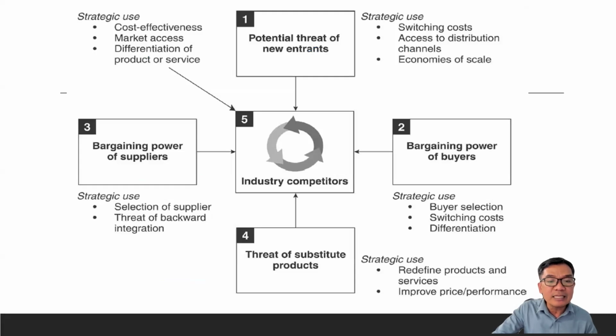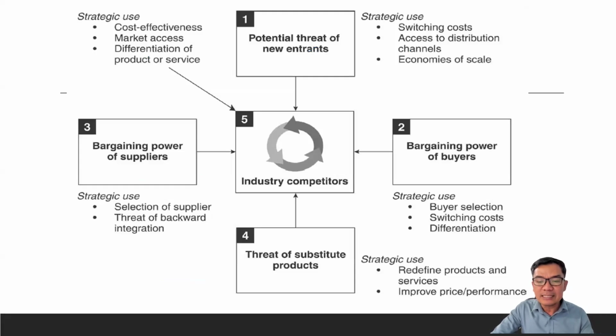And when we look at number three, the bargaining power of suppliers, we are looking at the supplier side, or the source of your product or services, or the manpower. Selection of suppliers, meaning if you are a company, who are your other suppliers, and the threat of backward integration, meaning if there are existing suppliers and backward compatibility is a concern.